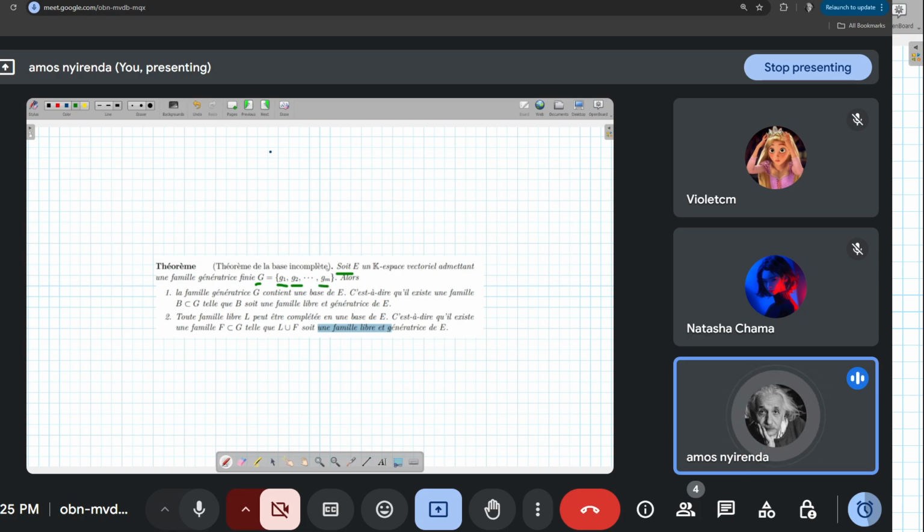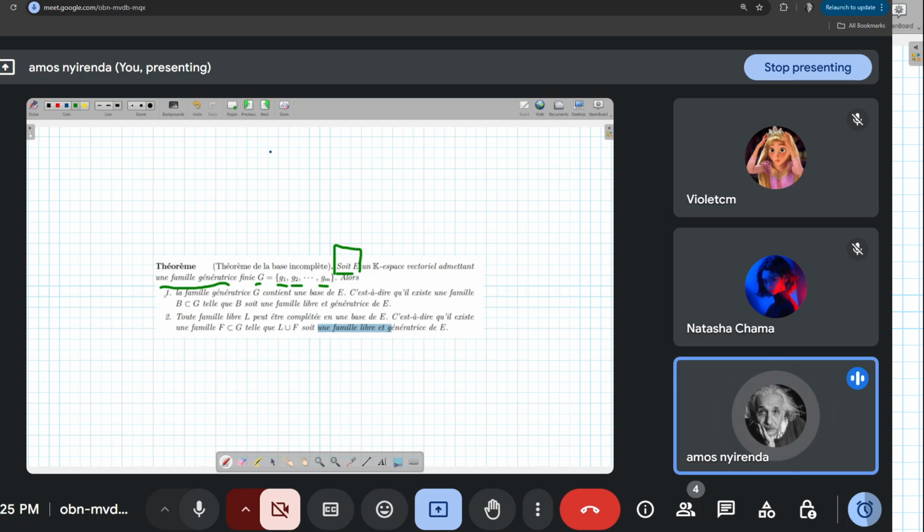So we have an espace vectoriel, which is E in this particular case, and this espace E has une famille génératrice G that has vectors G1, G2 up to Gm. Meaning this family of vectors can generate the space E. That's what they are saying here.